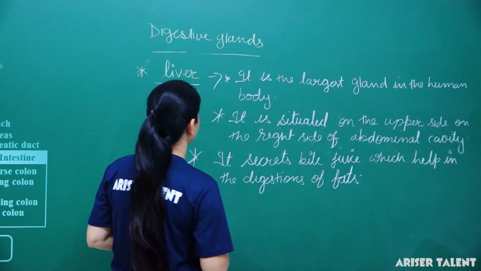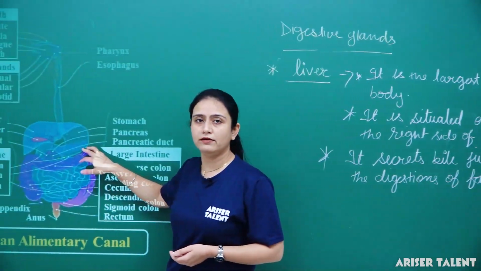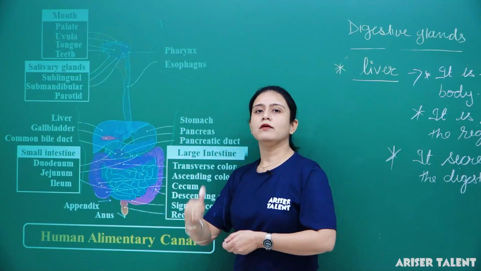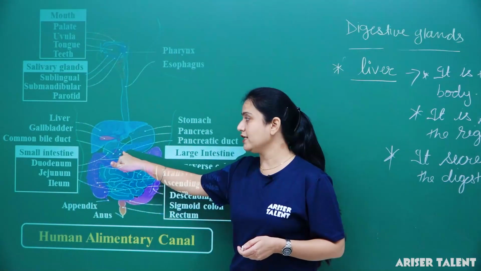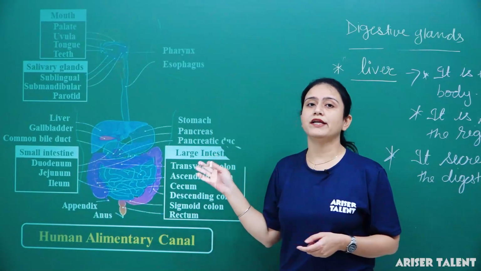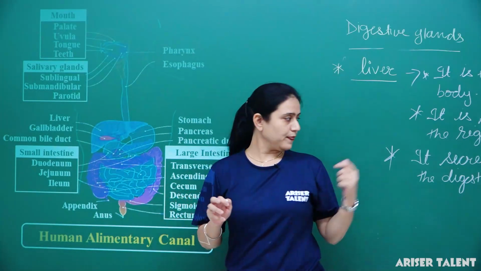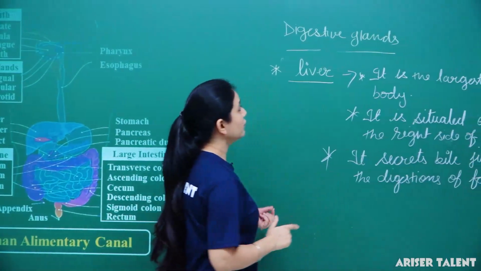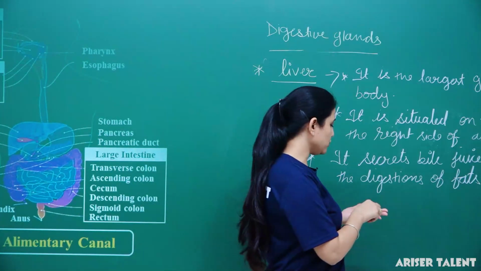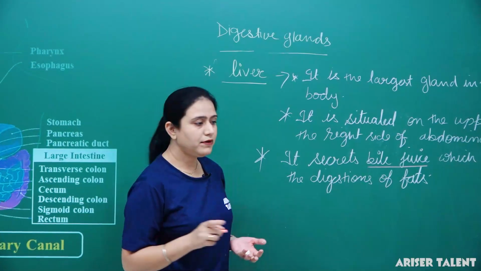Clear? So it is all about the liver. Now the third gland, as I told you, the third digestive gland is the pancreas, which is situated just behind the stomach. Okay, here we can see. Now let me mention one more thing about the liver: whatever bile juice is secreted by the liver gets stored in the gallbladder.